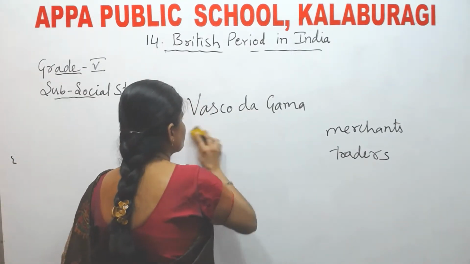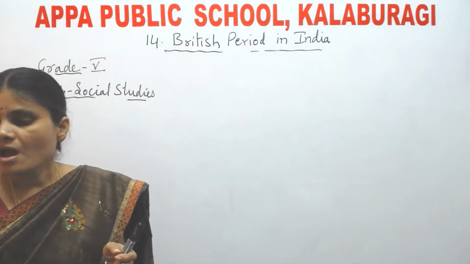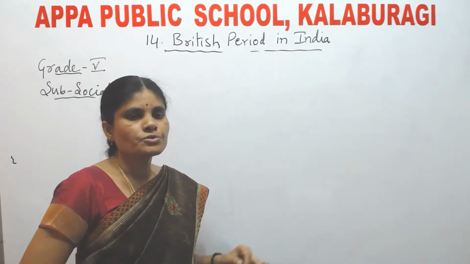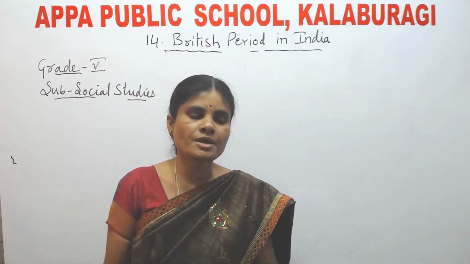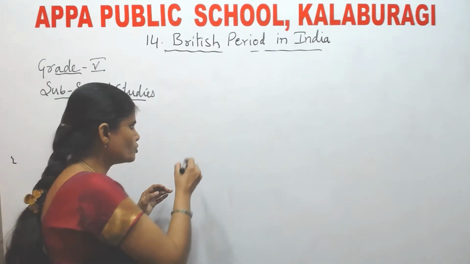Now, after the discovery of the sea route, which European countries came to India? Let us see. Okay, which are the European countries?